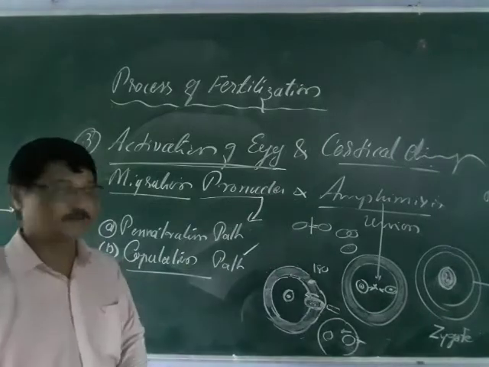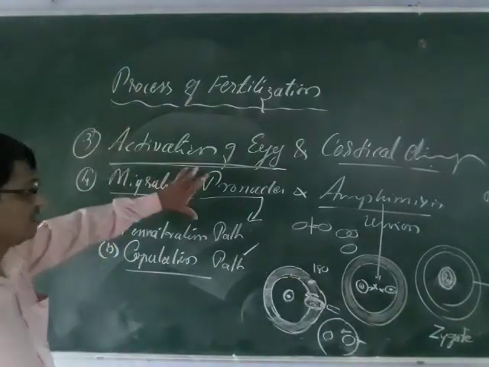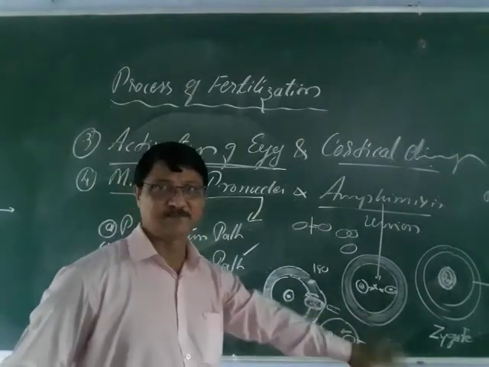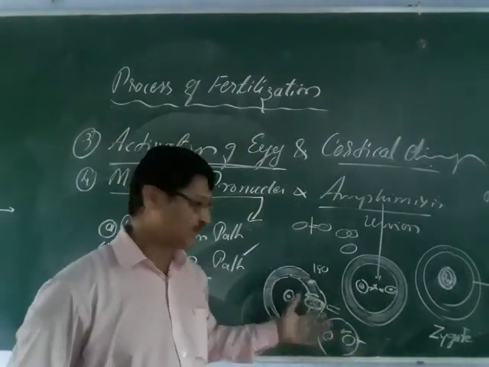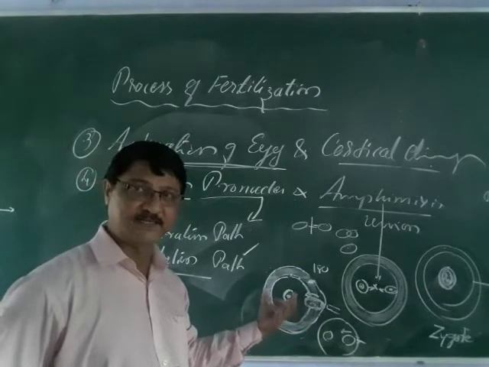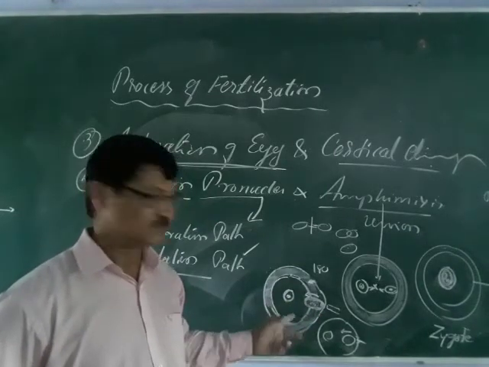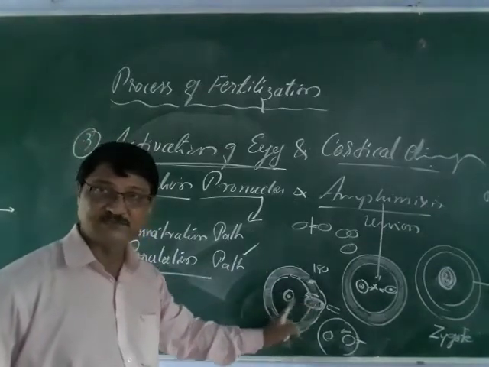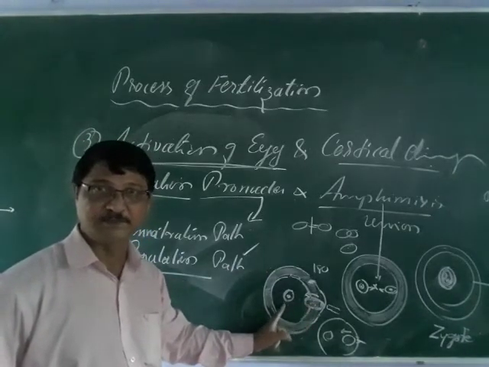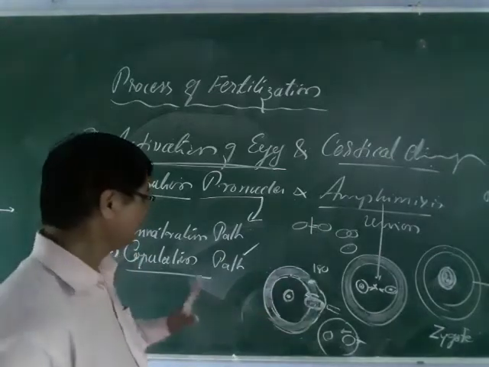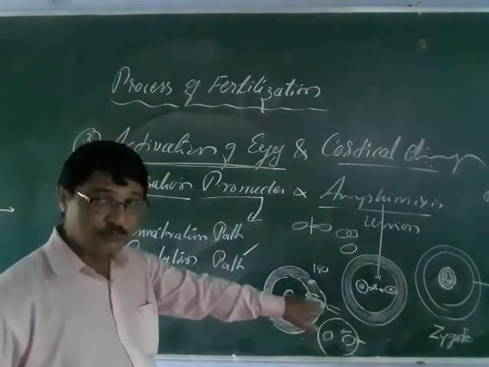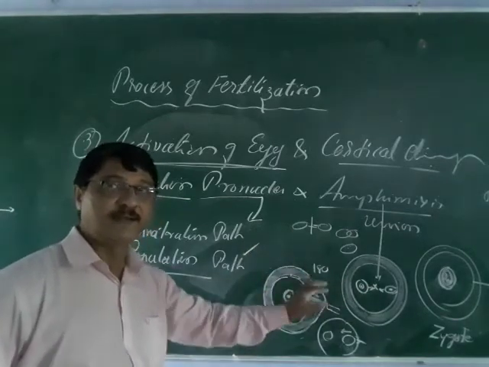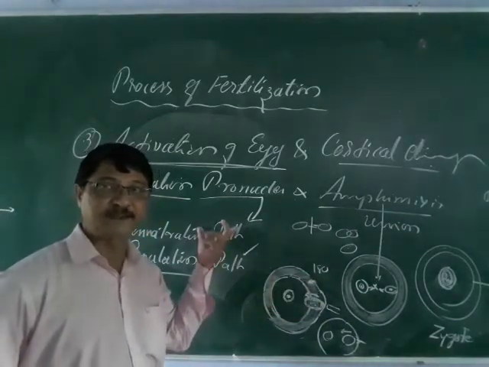So once again, I will glance at migration of pronuclei. When you say that the pronuclei, without any other parts of the sperm, is called the pronuclei, and that will be already entered inside the egg, in the ooplasm, you can say. And the nuclei are there. These are the haploid states. So these are called the pronuclei. This is called the female. This is the male pronuclei. And the male pronuclei, what happens here? It takes a 180-degree turn and takes movement, and that movement is called the penetration path.